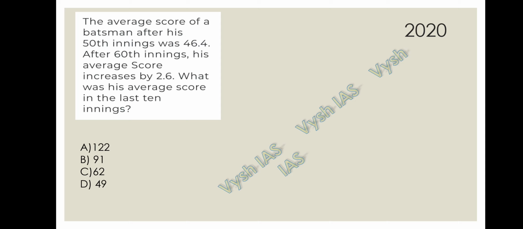So now let's solve the other question. The average score of a batsman after his 50th innings is 46.4. So let's write the data. The sum of 50 innings will become 46.4 into 50.